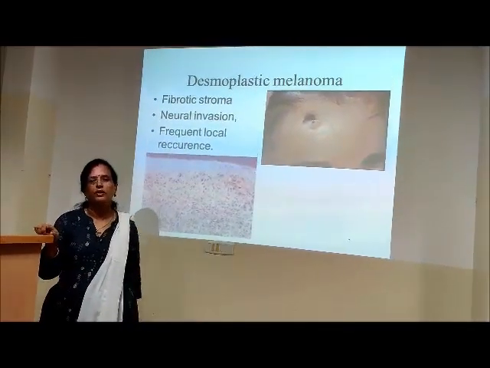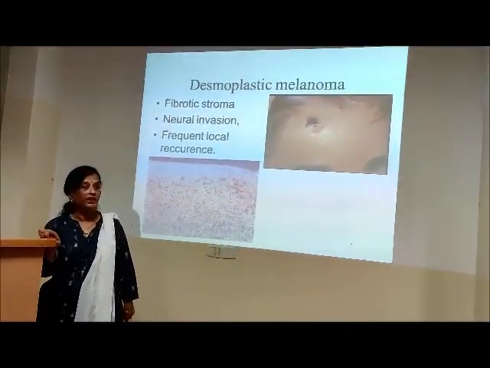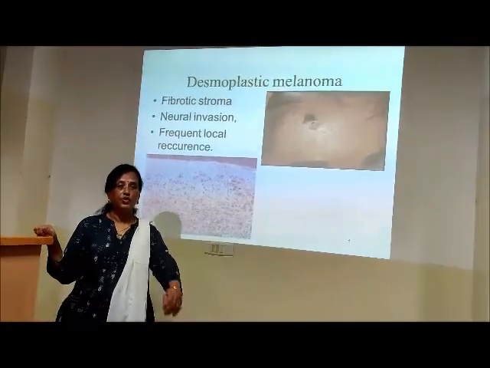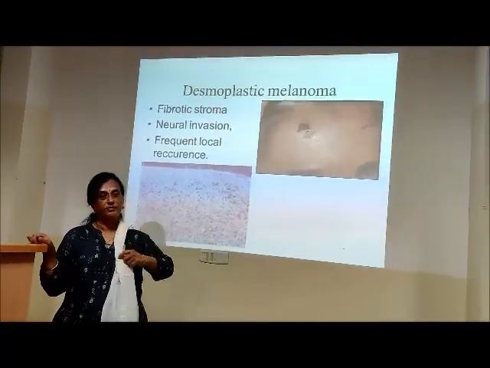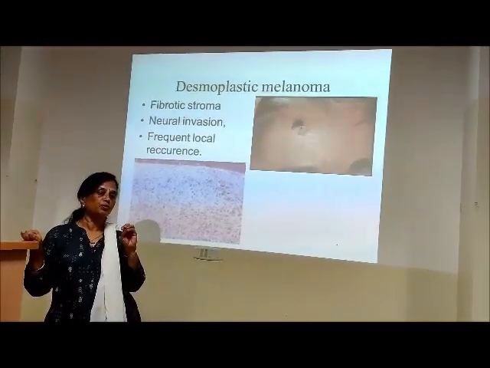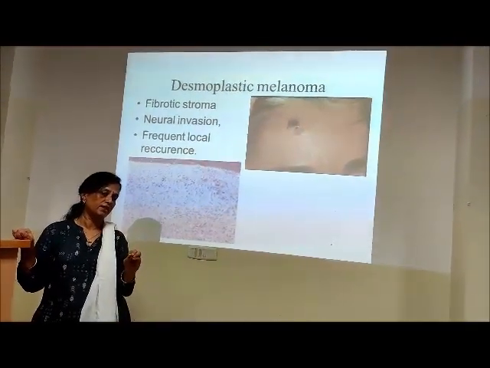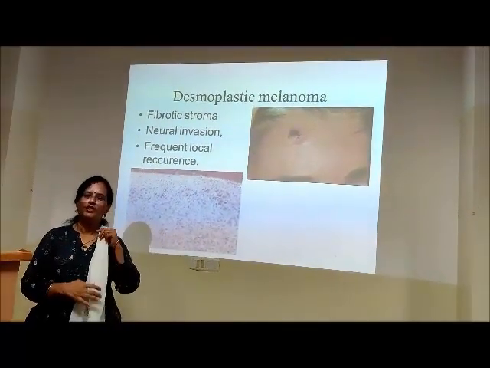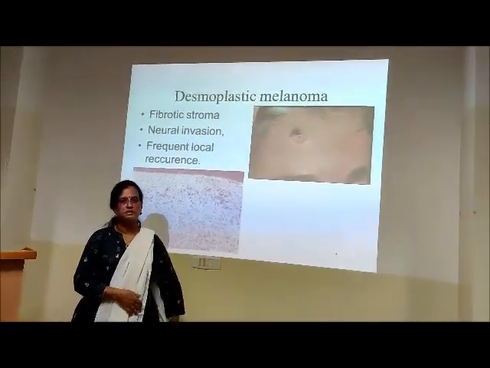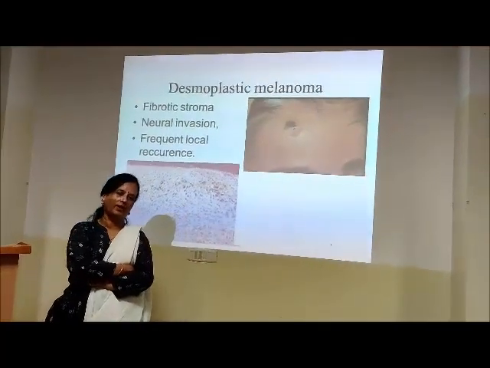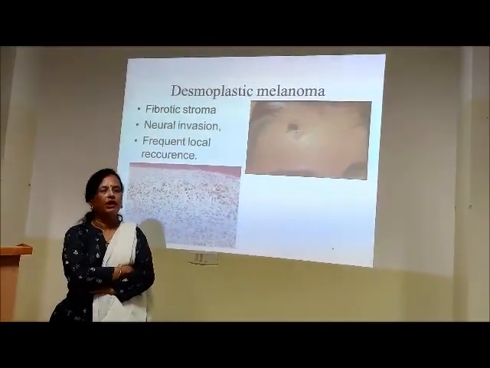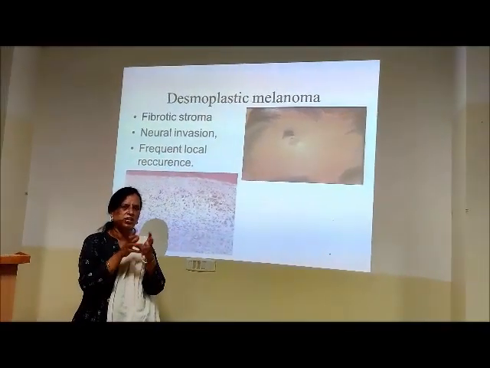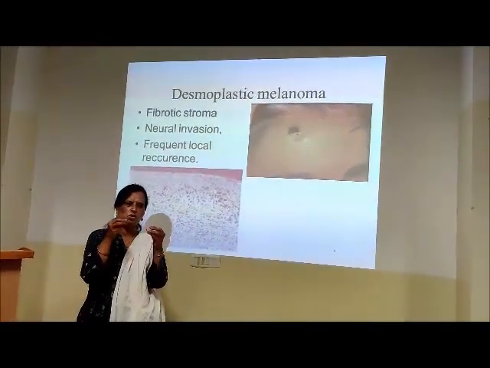But another variant, since we have taught you gastrointestinal system and tumors of the stomach. So this is an exercise for your brain. Which tumor of the stomach resembles a leather bottle? Which tumor has a leather bottle appearance? Why a leather bottle appearance? Why the consistency? Because of fibrosis. What is it? Carcinoma.